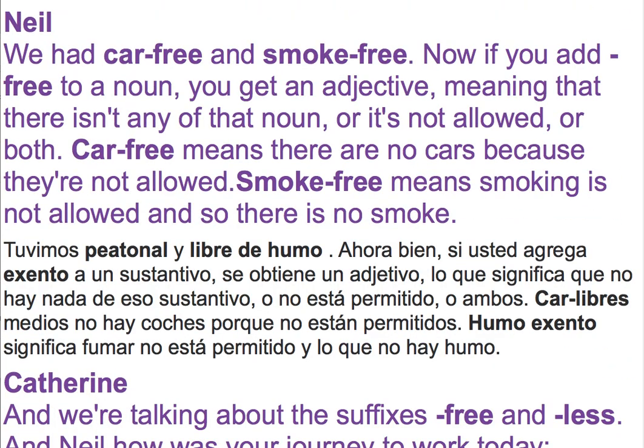We had car-free and smoke-free. Now, if you add free to a noun, you get an adjective meaning that there isn't any of that noun, or it's not allowed, or both. Car-free means there are no cars because they're not allowed. Smoke-free means smoking is not allowed, and so there is no smoke.